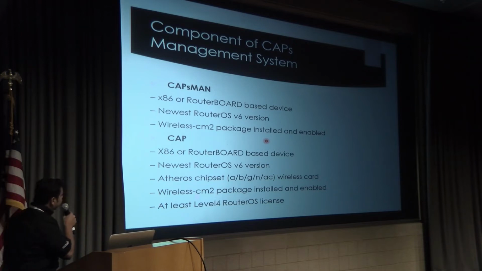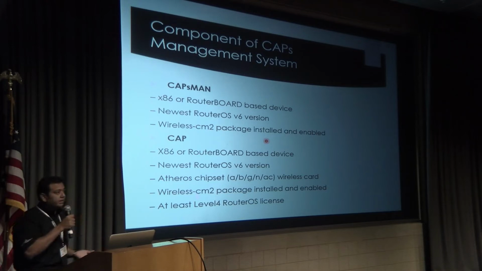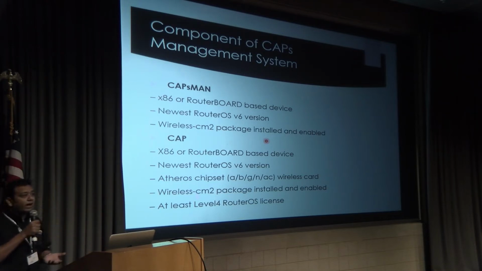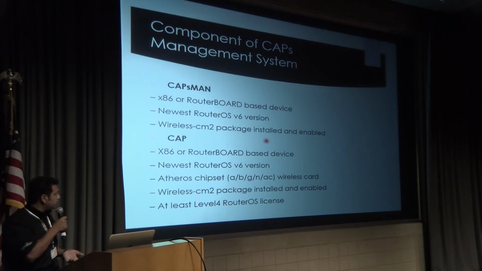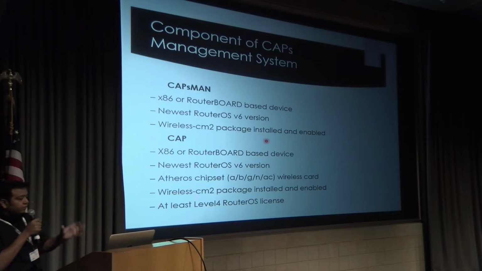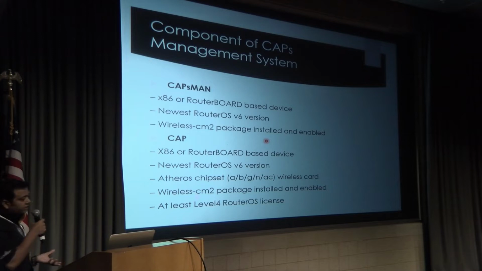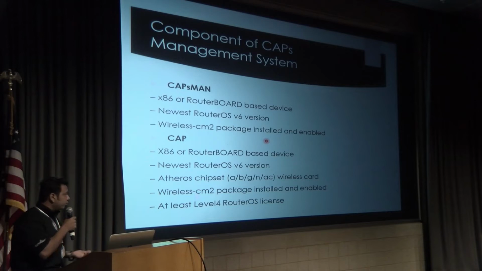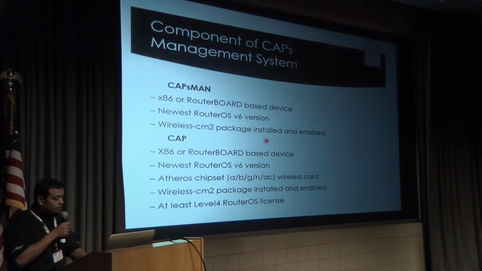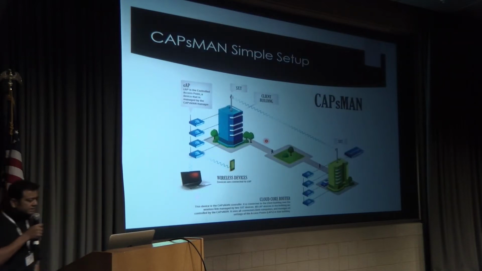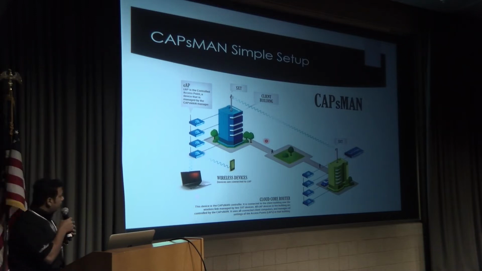So CAPsMAN can be installed on an x86 based machine. It can be installed on any hardware. You just need the wireless CAPsMAN 2 package or the latest one. For the CAP side, for the AP side, you need hardware with a wireless interface. It should also have the wireless CM2 package to make it operate. And you need at least a level 4 RouterOS license. So this is a simple CAPsMAN application which I would like to explain to you.